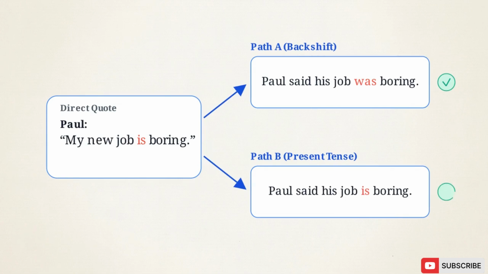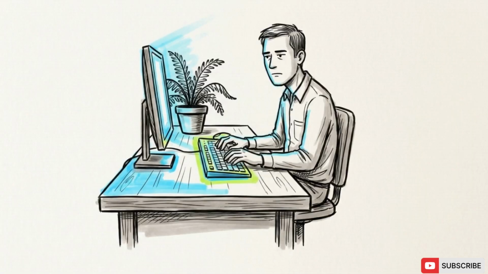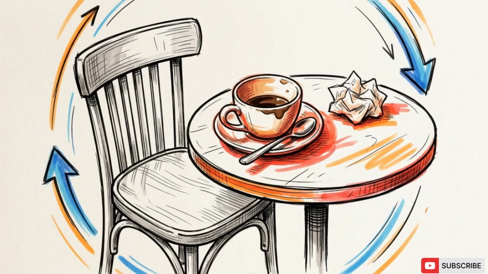Path B uses the present tense. "Paul said his job is boring." Because the job remains boring at this moment, this construction is also valid. Maintaining the present tense signals to the listener that the reported condition is an ongoing reality. However, an ongoing state is different from a finished event.